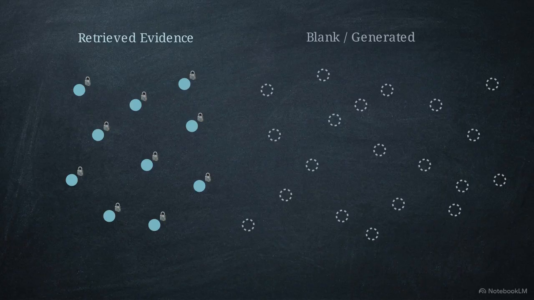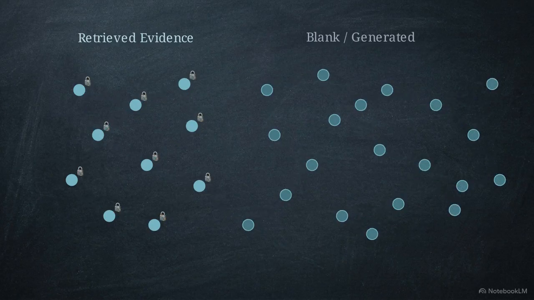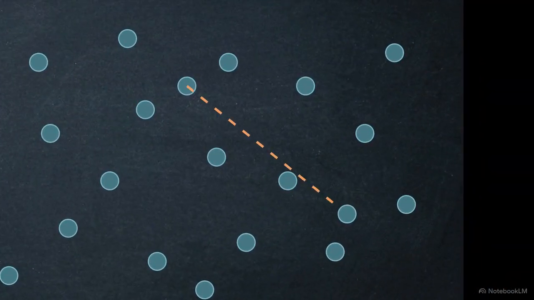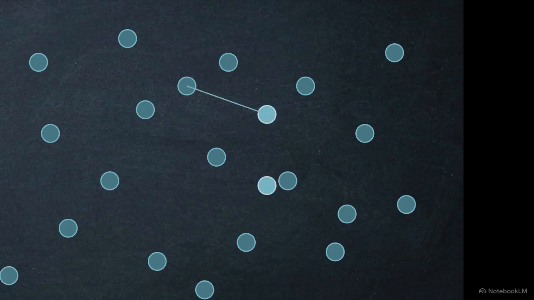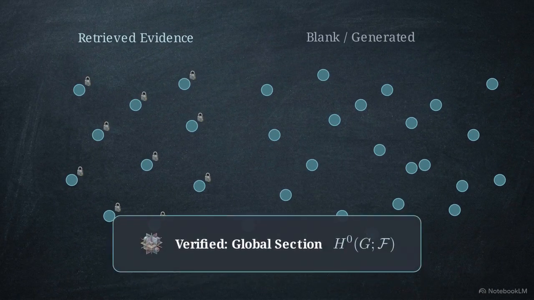The system runs a relation-aware diffusion process cascading across the graph. It calculates the exact mathematical values required for the blank-generated nodes to remain logically compliant with the hard evidence. If a conclusion requires an unstated premise to make sense, this diffusion process naturally infers and fills in the missing intermediate multi-hop proof steps to bridge the gap. Generating a truthful answer is identical to solving a continuous relation-aware semantic propagation problem.